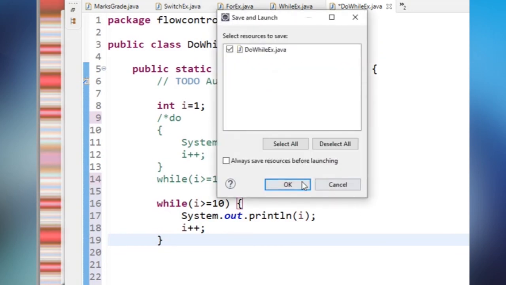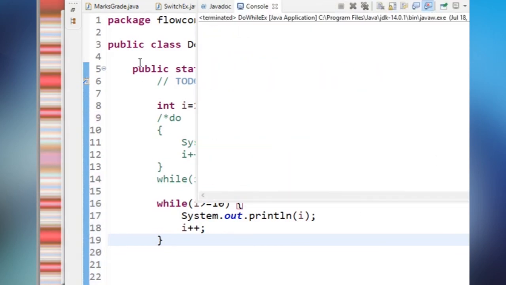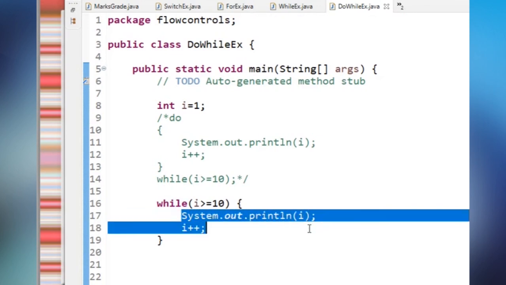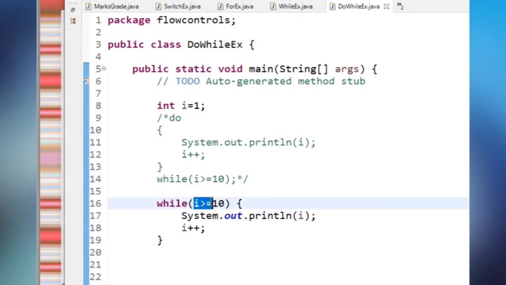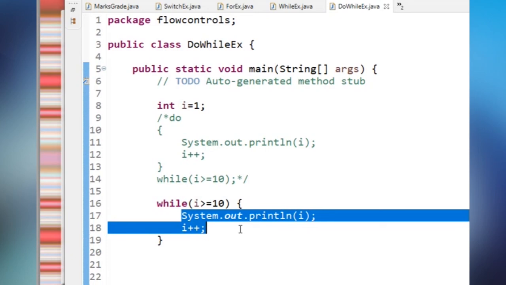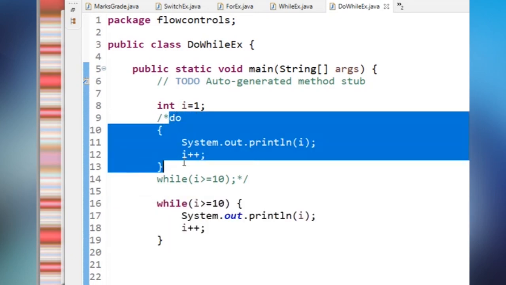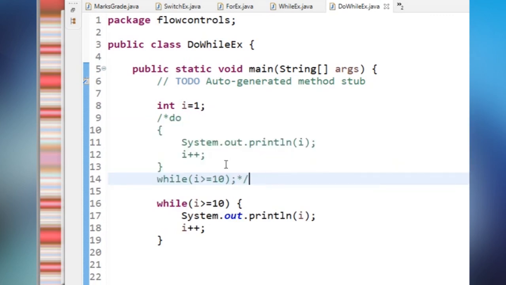Did we get any output here in the case of while? No, because this condition failed. So then these statements are not going to execute. If this condition is true, then only these statements will execute in the case of while. But in the case of do while, the very first time it will execute the statements, then it will check